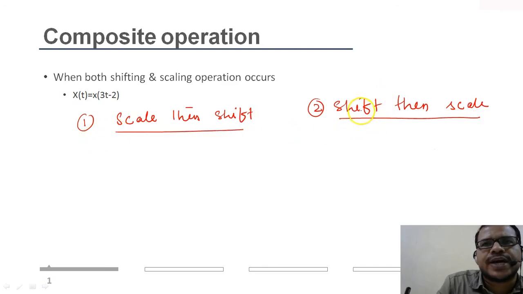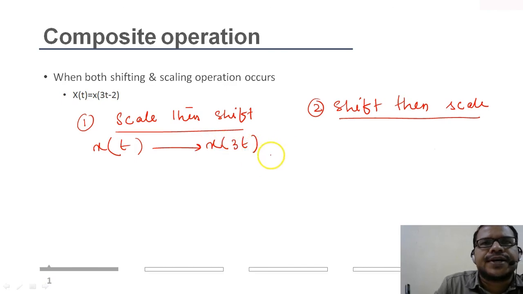We'll see one by one and see what procedure we generally follow. So if I first scale it, then x of t will become x of 3t, right? Then after scaling we will shift.